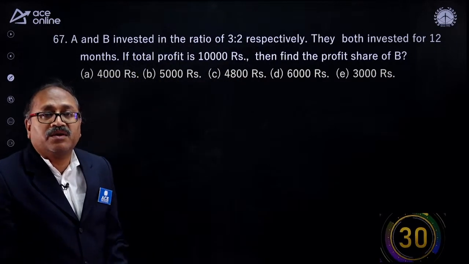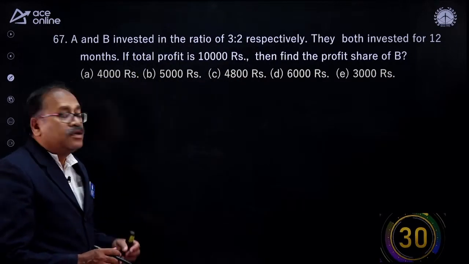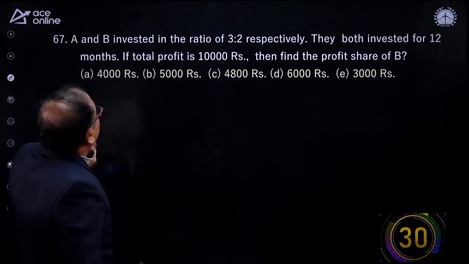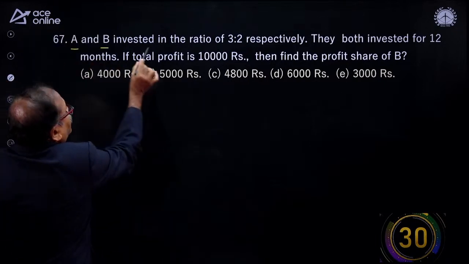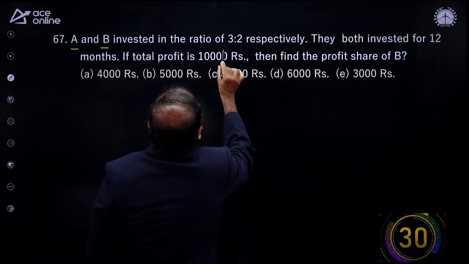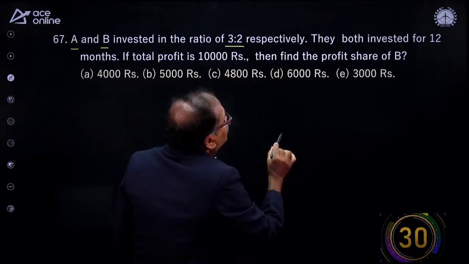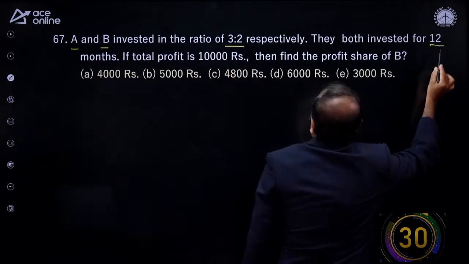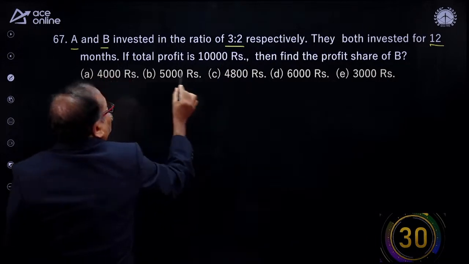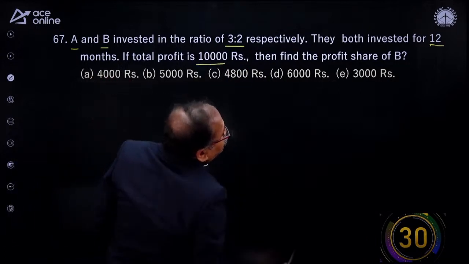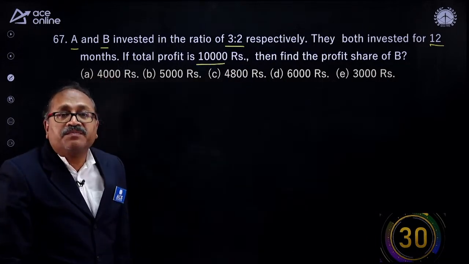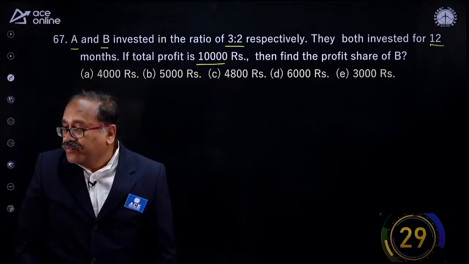These all are from the RBI 2020 Assistant prelims exam. So look at this one. A and B invested in the ratio of 3:2 respectively. They both invested for 12 months. If the total profit is 1,000, then find the profit of B. So simple question. Your time starts now. Answer it.